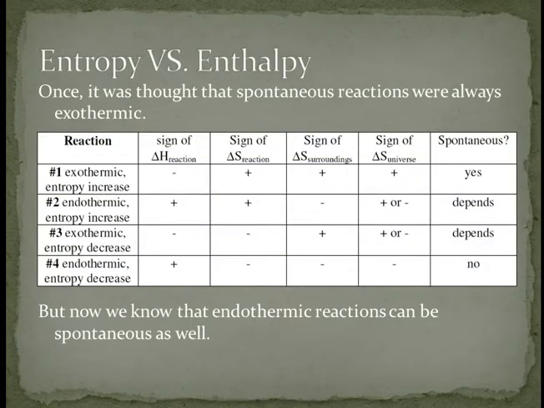Okay, this is an important table, which compares entropy, which we've been talking about, which is disorder, randomness, and it compares it to enthalpy, which is the amount of heat contained in a system. Once it was thought that spontaneous reactions were always exothermic, because for something to be spontaneous, there had to be a release of energy. It used to be that people thought for something to be spontaneous, it always had to be a loss of heat. But now we know that certain endothermic reactions can be spontaneous as well.